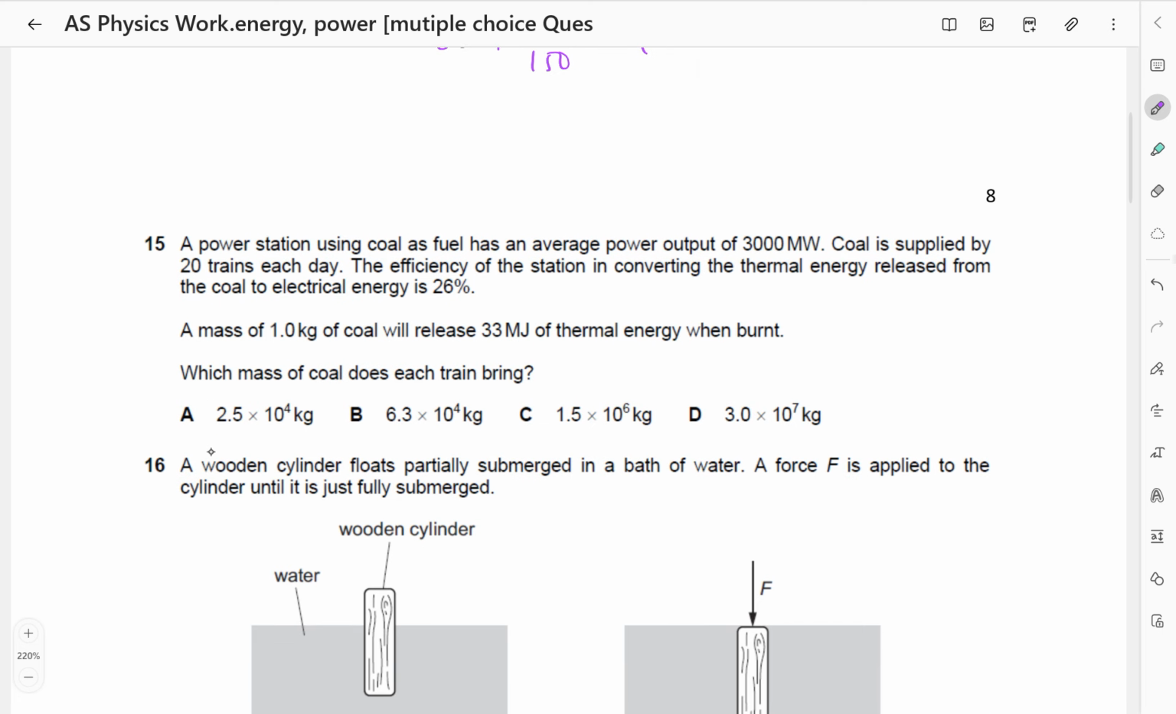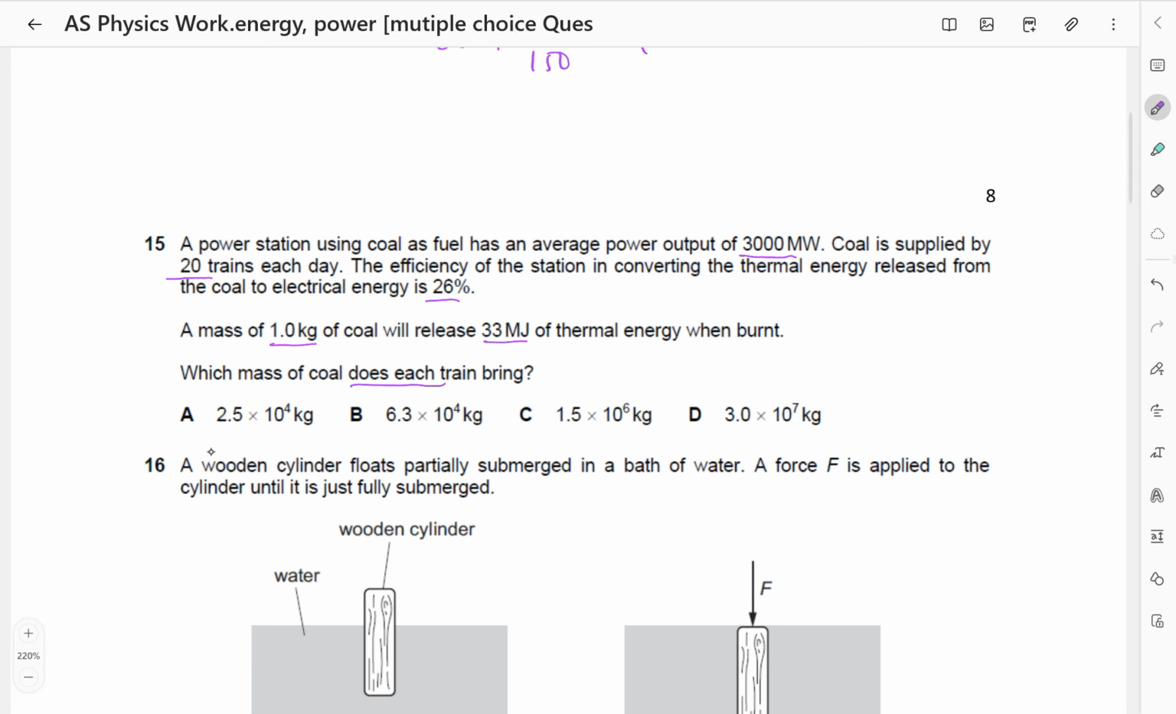A power station using coal as fuel has an average power output of 300 megawatts. Coal is supplied by 20 trains each day. The efficiency of the station in converting the thermal energy released from the coal to electrical energy is 26%. So that is the efficiency. A mass of 1 kilogram of coal will release 33 megajoules of thermal energy when burnt. Which mass of coal does each train supply? So we shall divide the total mass by 20.